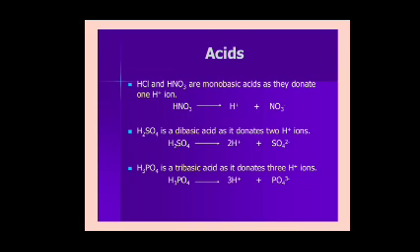When HCl dissociates in aqueous solution, it produces only one H plus ion, so it acts as a monobasic acid. H2SO4 produces 2 H plus ions in aqueous solution, so it acts as a dibasic acid. H3PO4 produces 3 H plus ions in aqueous solution and is called a tribasic acid. Monobasic, dibasic, tribasic acids.